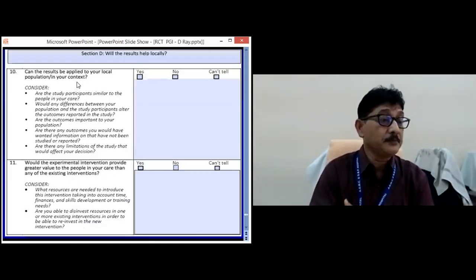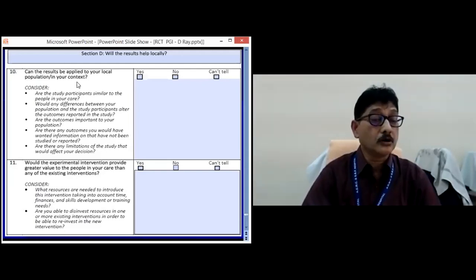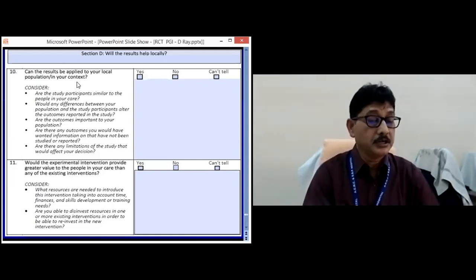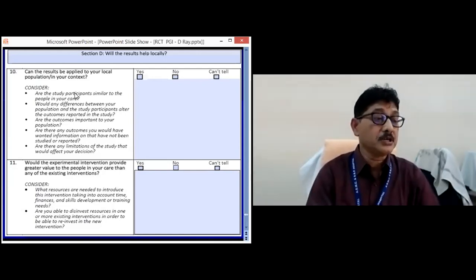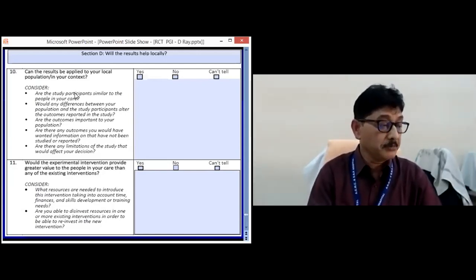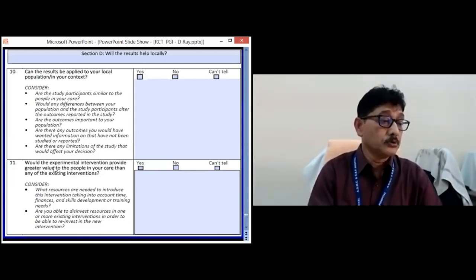Then, can the result be applied to your local population or in your context? So a drug may be very good, but it is so costly that the patient cannot afford it, or it is not available, then it is of no use. Would the experimental intervention provide greater value to people in your care than any other existing intervention?